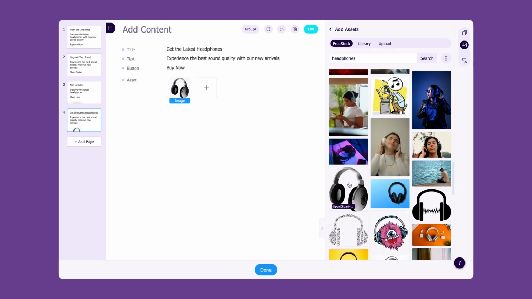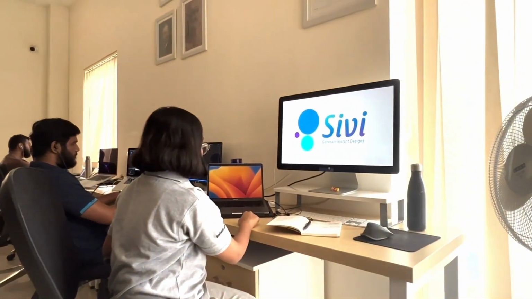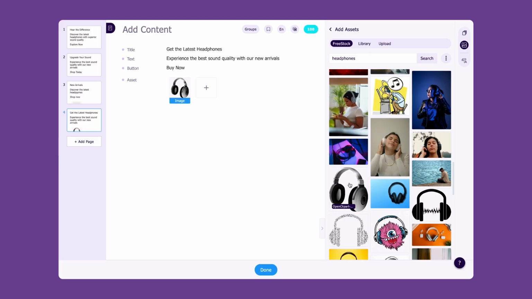Creating compelling visuals isn't everyone's forte. That's why Sivi was built, to bridge the gap and make professional design accessible to everyone. Started in 2019 by Sona J and Ram Ganeshan, Sivi lets users input their message to generate multiple AI design options. These designs can be used as is or fine-tuned manually.